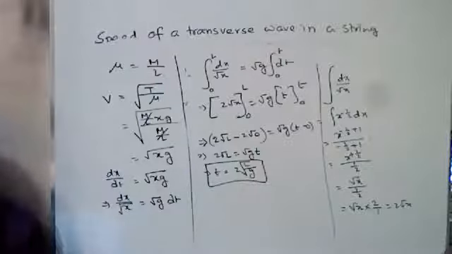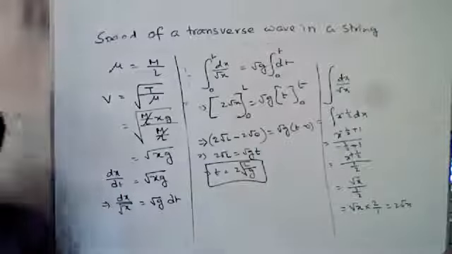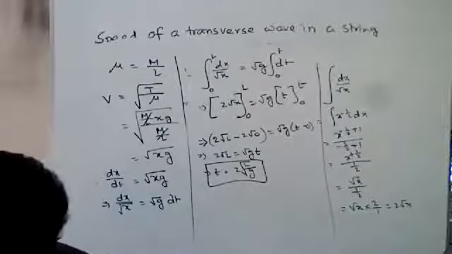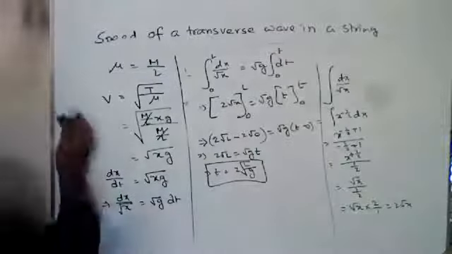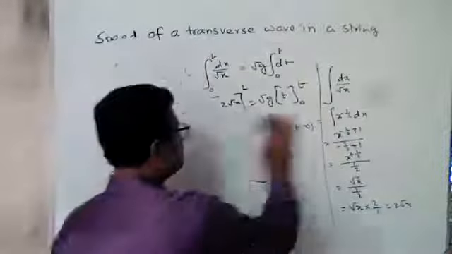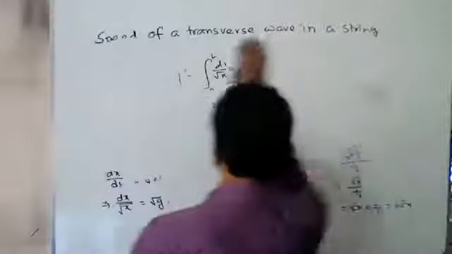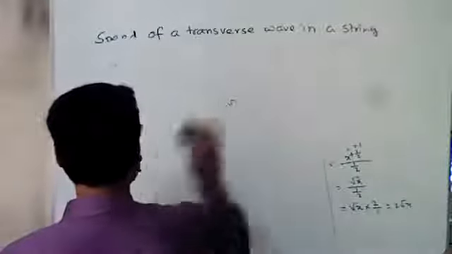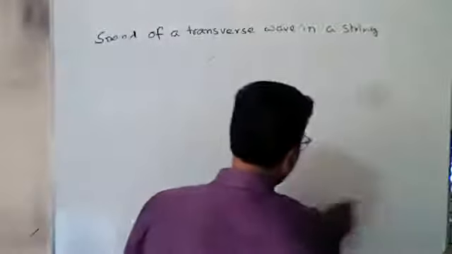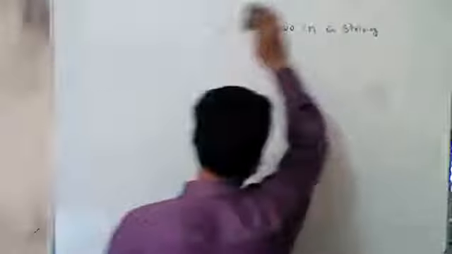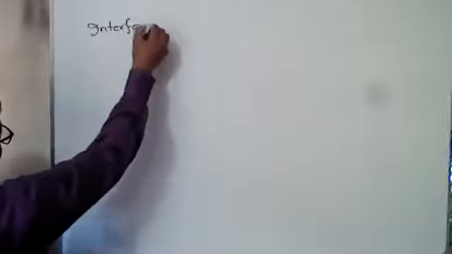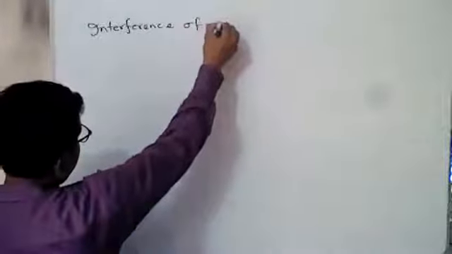Now we discuss the interference of waves, then we discuss standing waves. Interference of waves means that to determine the interference of waves, at first you have to know about the superposition of the waves. So we can write interference of wave.